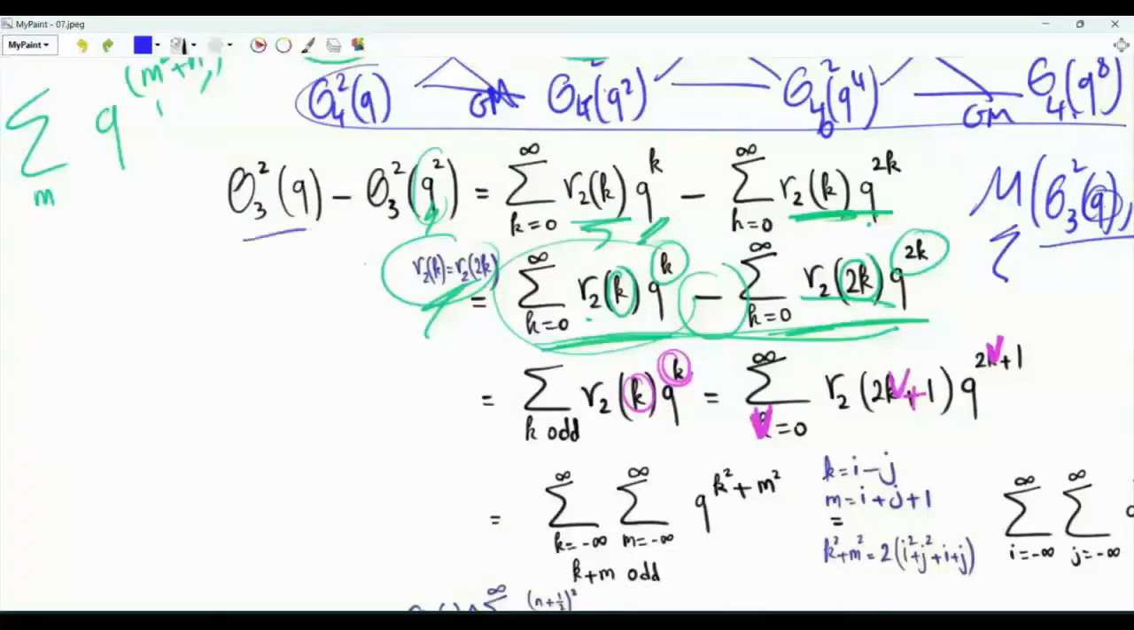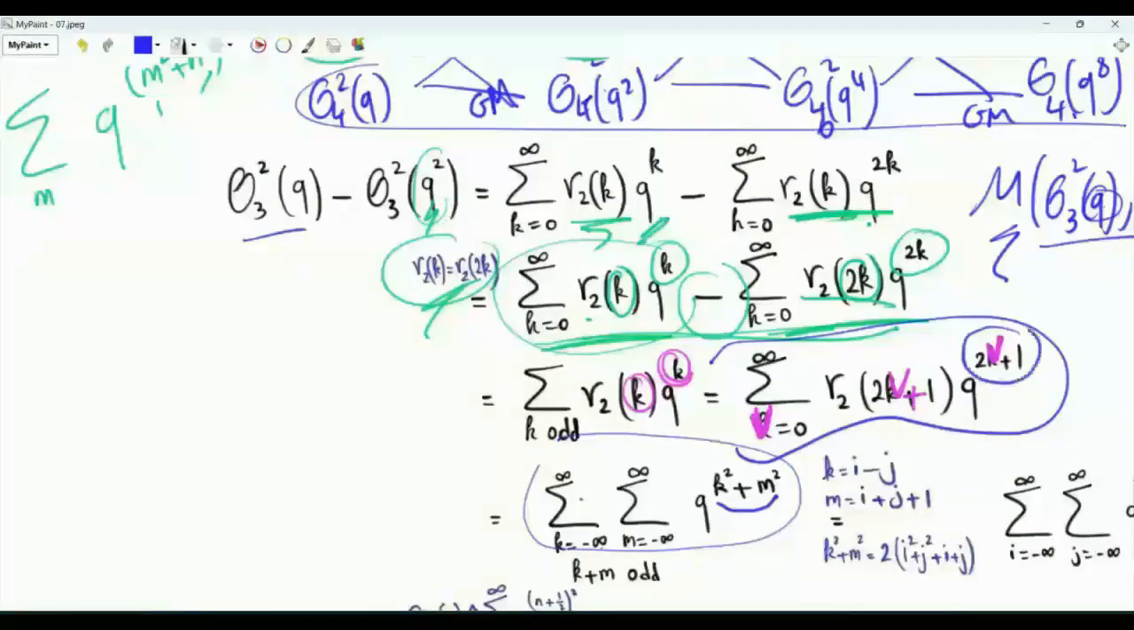So far in this video, when we deal with the squares of the theta functions, we convert the double sum into a single sum using the R function. Now we will actually move in the reverse direction. We will take this single sum and rewrite it as a double sum. We have summation k from minus infinity to infinity, summation m from minus infinity to infinity, then we have q to the power k squared plus m squared.